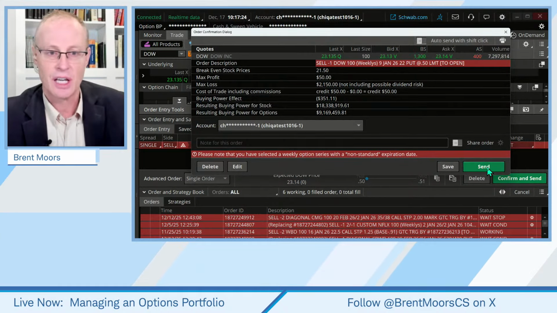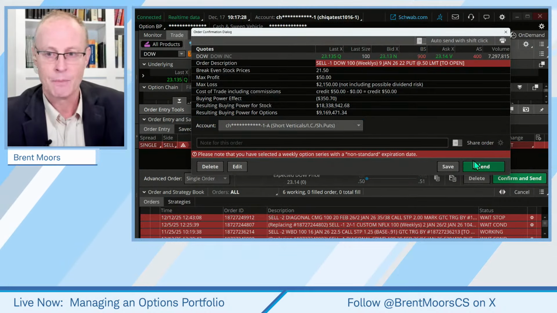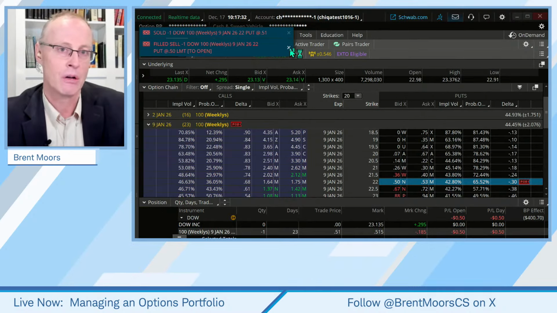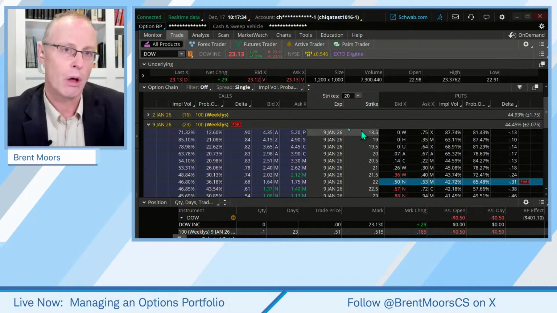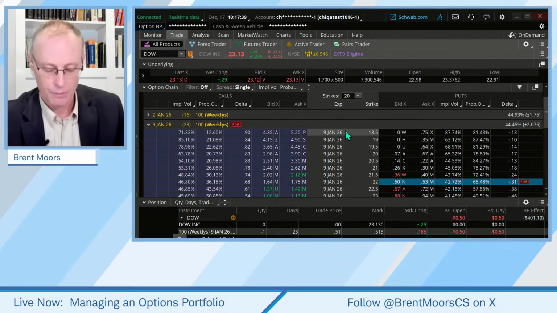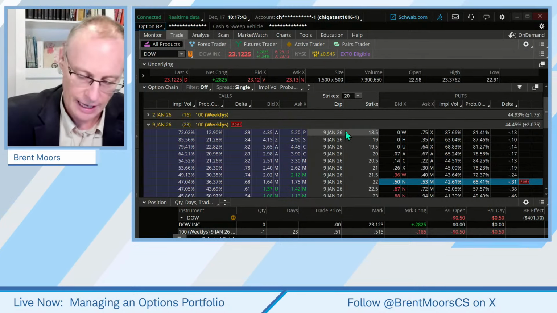So what I'm going to do is send this trade. Actually, I'm going to throw this in my short puts bucket there. I'm going to send that trade. I'm not going to put a stop in because I'm going to go with the attitude, hey, I'm willing to either roll this or even buy the stock if it drops down lower. Okay? So that's the first thing I wanted to point out today.